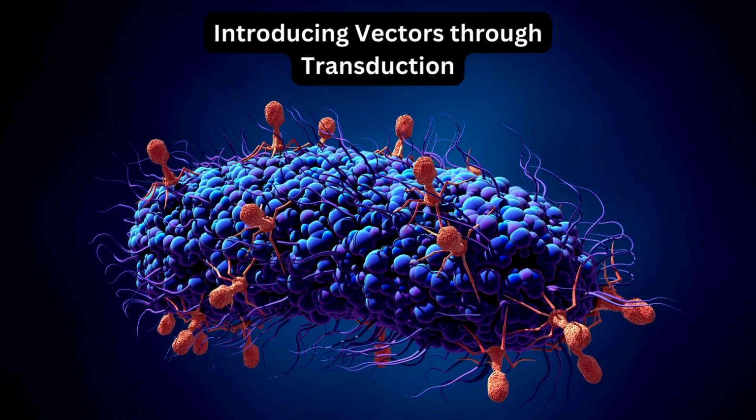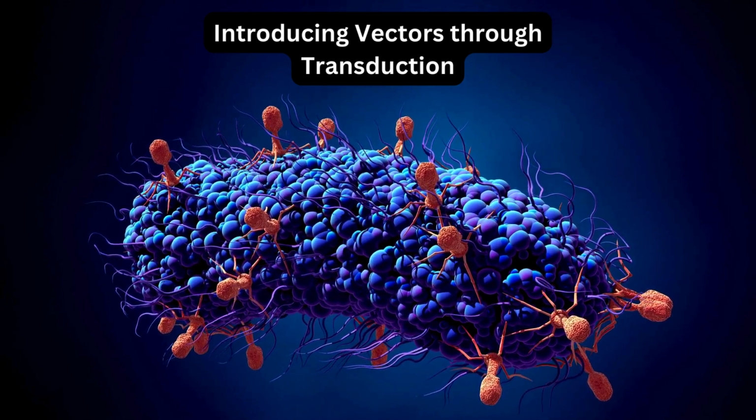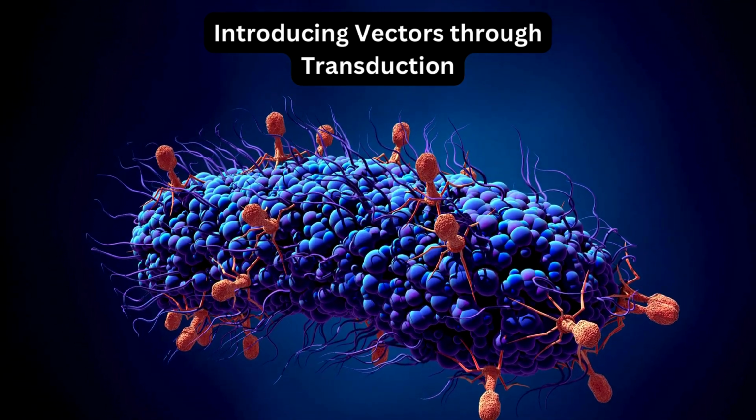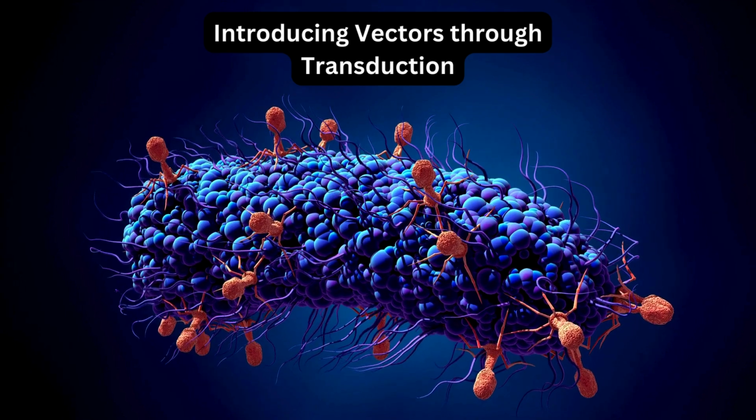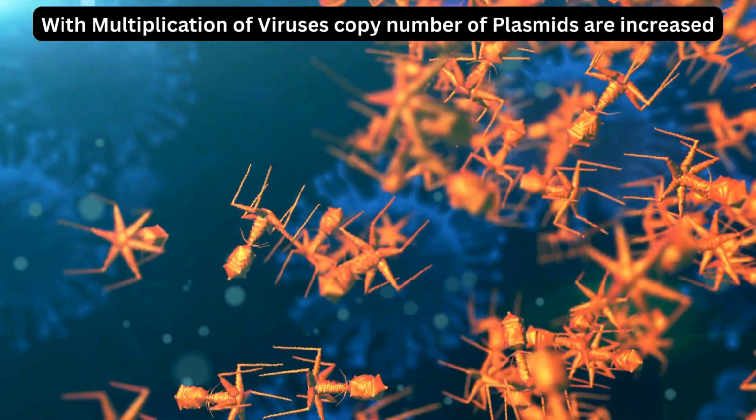Transduction, on the other hand, uses bacteriophages as vectors. The phage attaches to the host bacterium and injects recombinant DNA into it. The bacterium then produces new phages, each carrying a copy of the cloned gene.